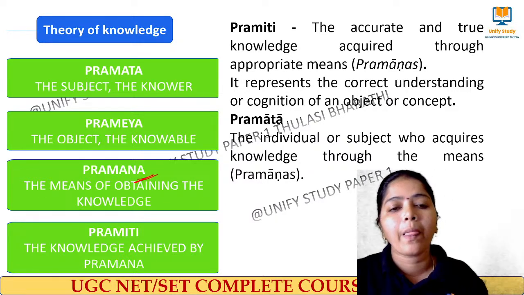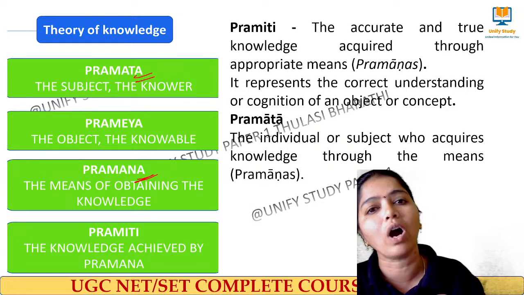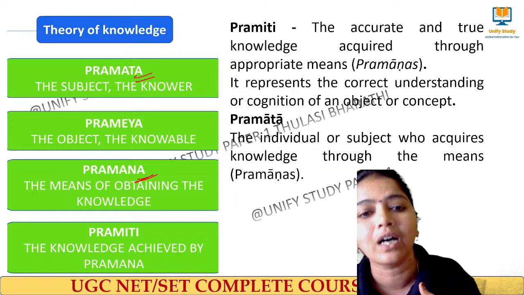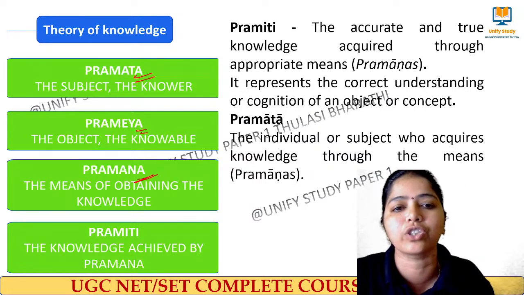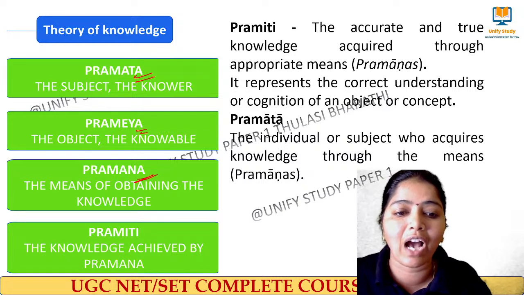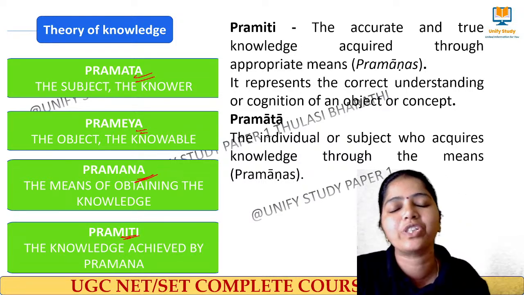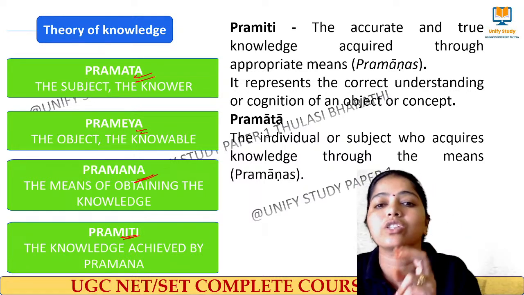Pramata means me, the subject who acquires the knowledge. Prameya means the object, that about which I gain knowledge. And pramiti means the correct knowledge which has been achieved, the exact knowledge I have achieved.